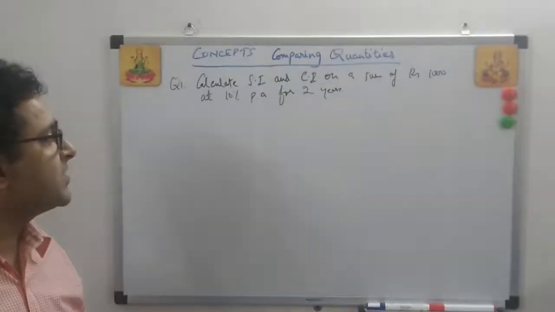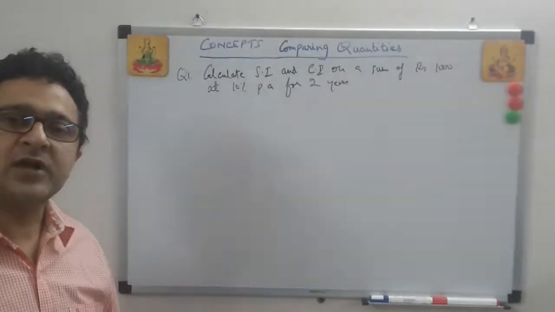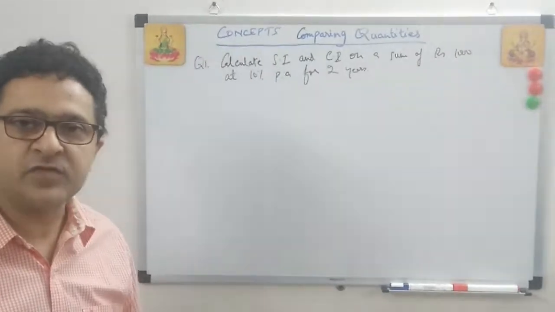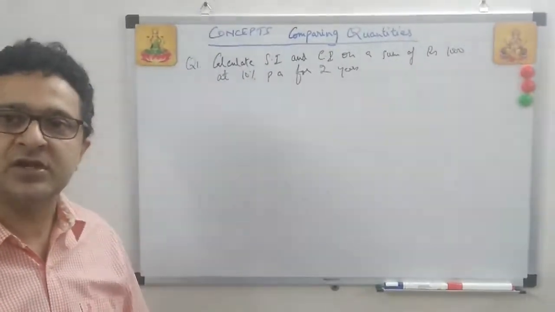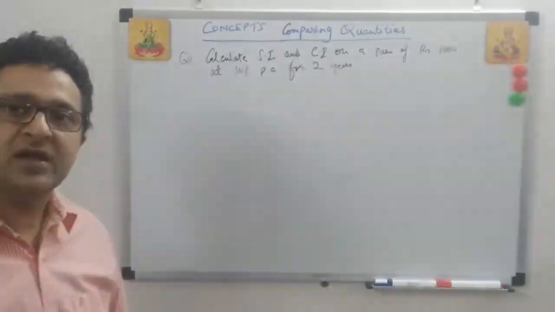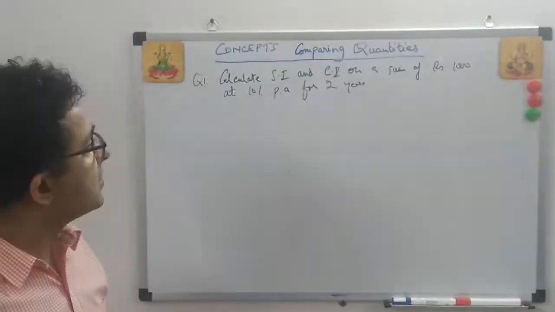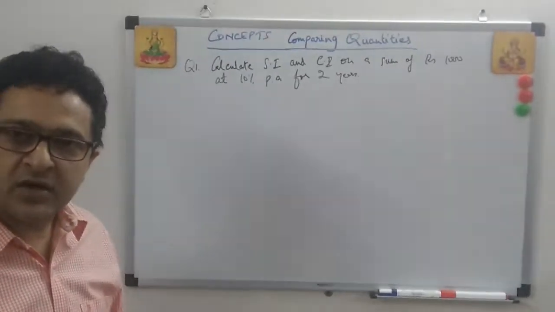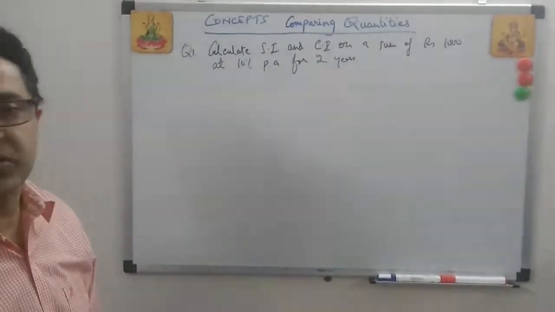I tell you each time that concepts and questions are equally important. So I told you the concept. Even if you have a vague idea of simple interest and compound interest, now it will be clarified through this question. Then you just go back and see the concept again. We'll do this question now. So I will tell you compound interest through the simple interest formula and also compound interest through the amount formula. Let's see this example and do it.